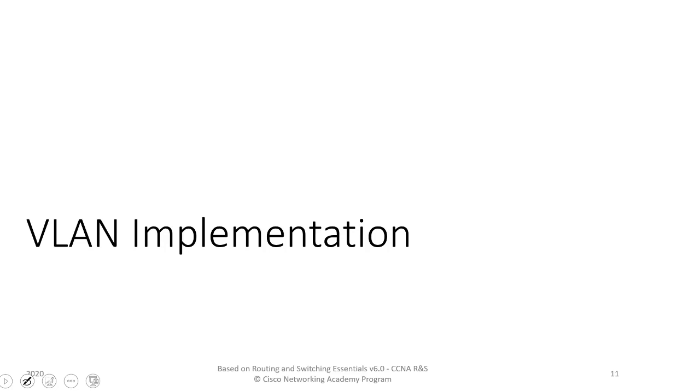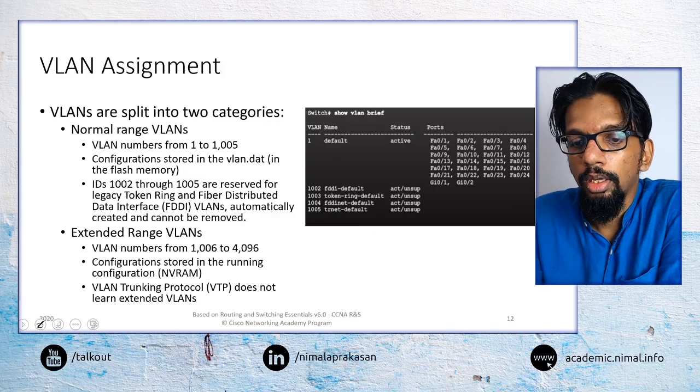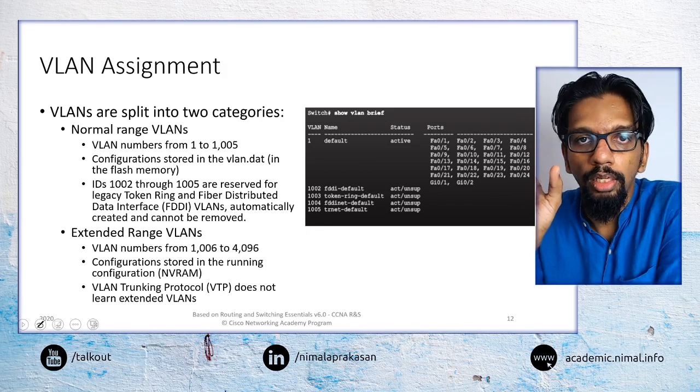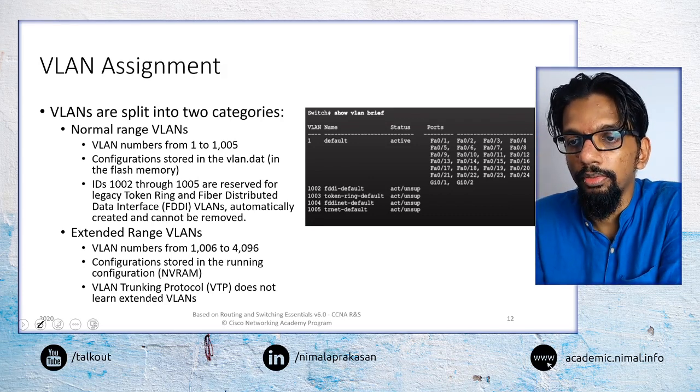Now let's look at how we can do some basic implementation of VLANs on our switches. The main thing to identify first is that we identify VLANs using VLAN numbers or VLAN identifiers.